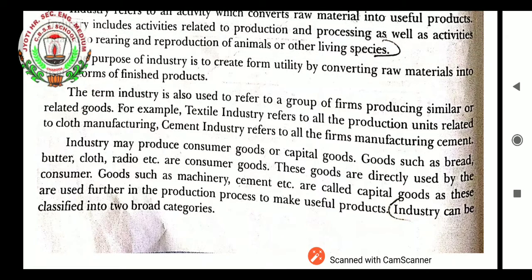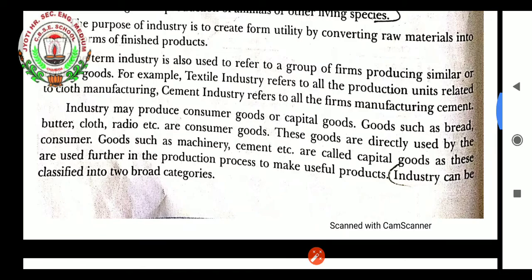The term industry is also used to refer to a group of firms producing similar or related goods. For example, textile industry refers to all the production units related to cloth manufacturing. Cement industry refers to all the firms manufacturing cement. Industry may produce consumer goods or capital goods.